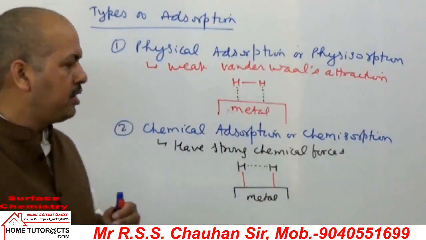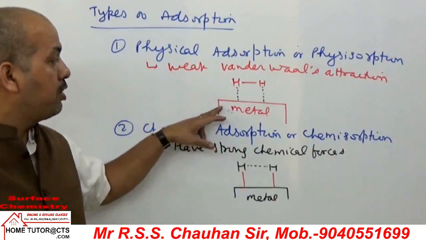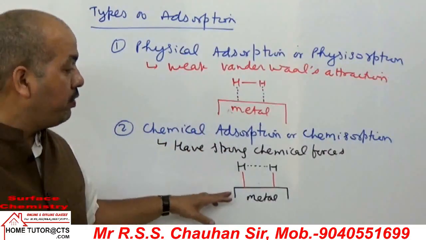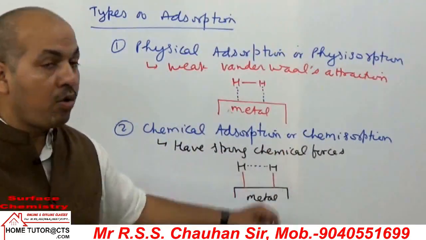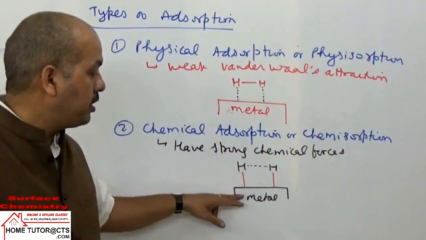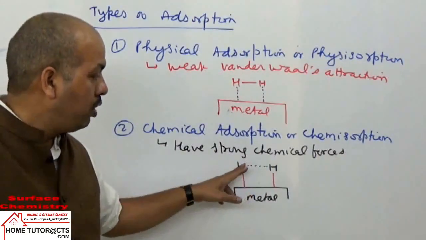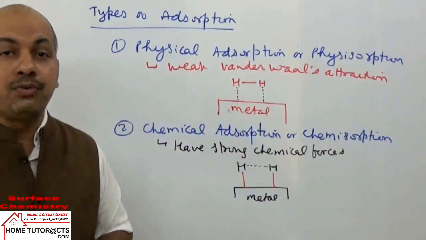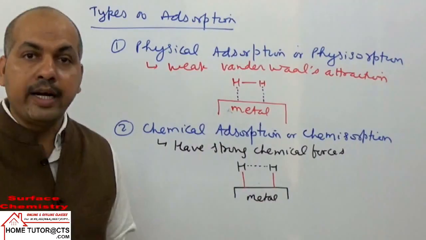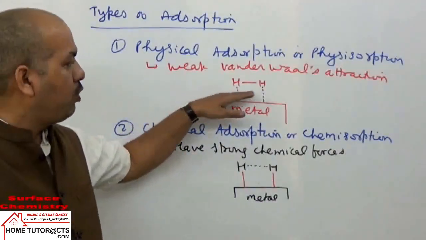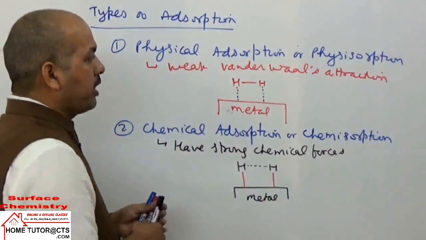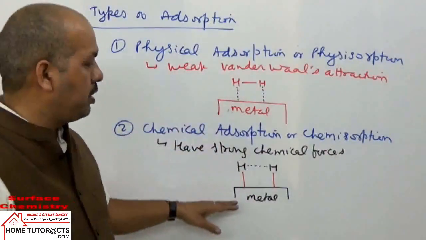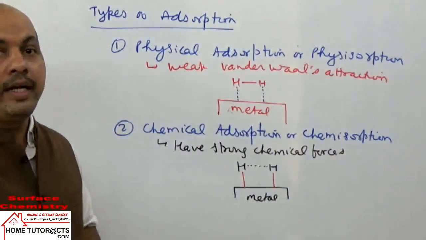So there is a simple difference. In physical adsorption, we have weak interaction forces between adsorbate and adsorbent, and here we have strong chemical forces equivalent to chemical bonds between the adsorbate and adsorbent. The old bonds in the adsorbate molecules dissociate and they start forming new bonds with the adsorbent. Remember, in both cases energy will be released. So they have lower enthalpy of adsorption and they have high enthalpy of adsorption in magnitude.